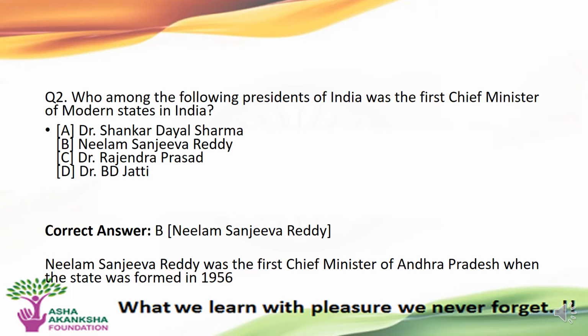The next question is: who among the following presidents of India was the first chief minister of the modern states in India? Options are A. Dr. Shankar Dayal Sharma, B. Mr. Neelam Sanjeeva Reddy, C. Dr. Rajendra Prasad, or D. Dr. B.D. Jatti. The correct answer to this question is option B, that is Mr. Neelam Sanjeeva Reddy. Neelam Sanjeeva Reddy was the first chief minister of Andhra Pradesh when the state was formed in 1956.